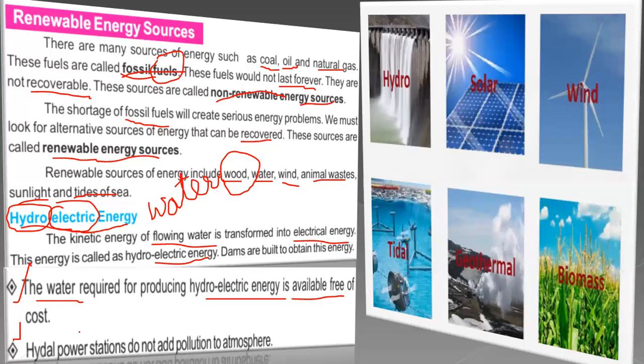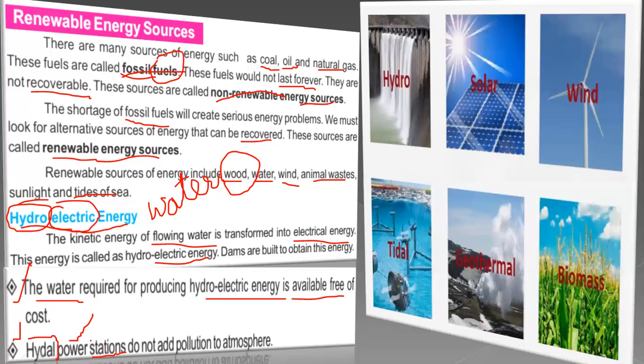And the other is hydel power stations. Hydel also comes from hydro, which means water. Hydel power, and power means the energy, which energy? Electrical energy. And stations means the plants or factories where we make this energy, the places where we make electrical energy from water.